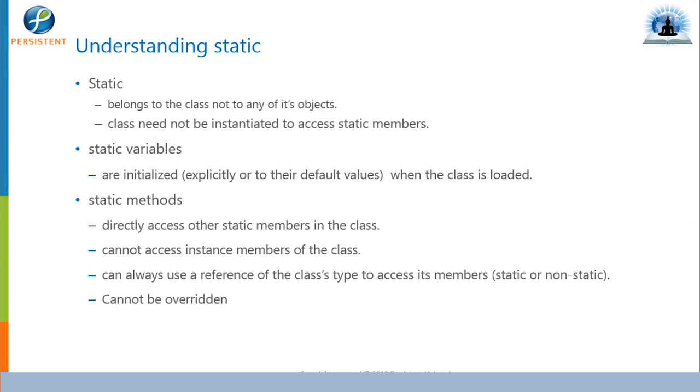So the basic idea behind static is that it has only one copy. Static refers to only one copy. Depending on the object, it will not create a new copy. Every object will refer to the same copy. Remember this. Let's see how to create static variables first of all.